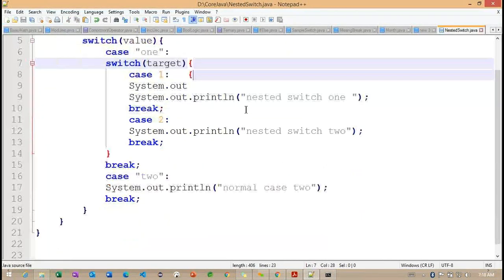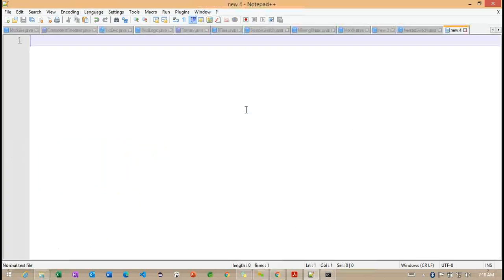The first loop we will have is the while loop, and after while we check do while. Finally we'll go for the for loop. We already discussed the for loop with a different example in previous classes. What is the difference between while and do while? We'll understand.